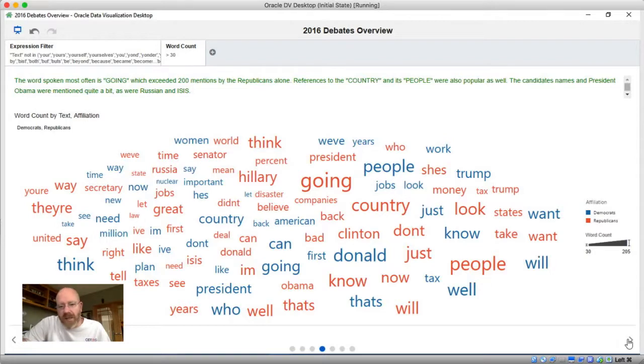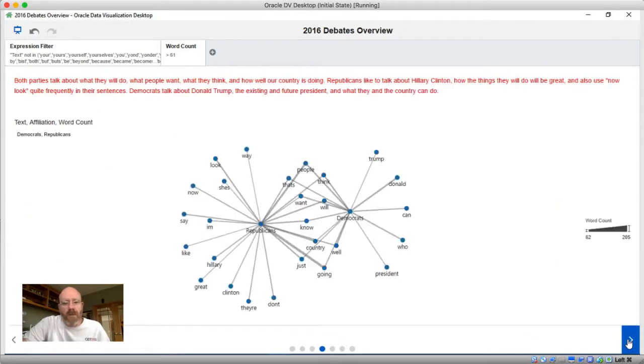Moving on to the next insight, we're looking at this more from a commonality perspective. Republicans and Democrats both say certain words quite frequently. Country, people, will, going, those are all key words. Think is another word that they both say a lot. And this differentiates between the words that they both say and words that only the Republicans say. For example, Trump likes to use the word great a lot.